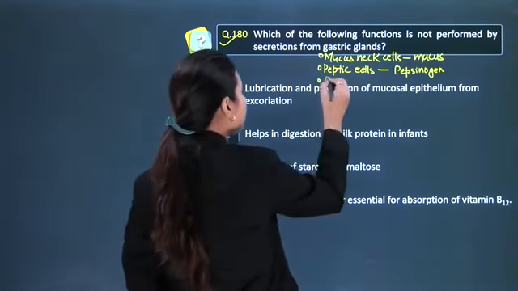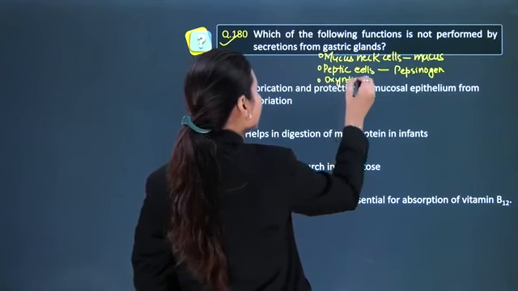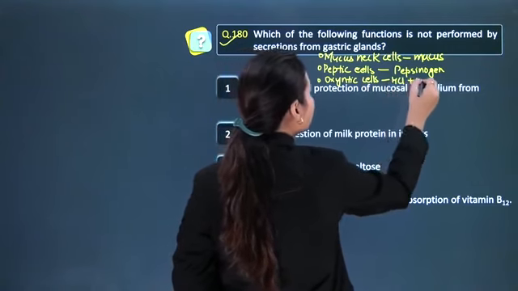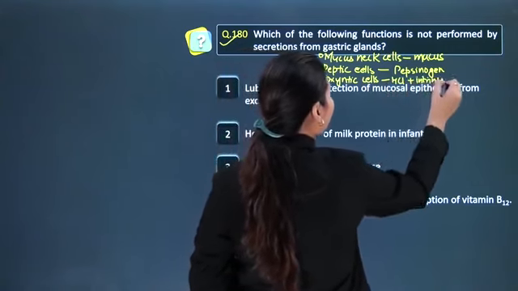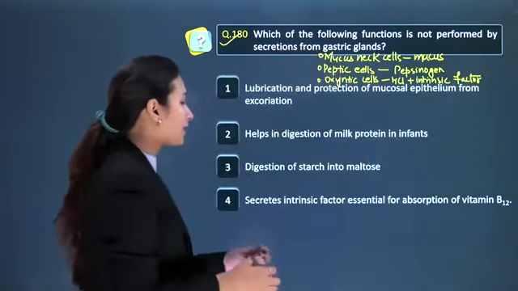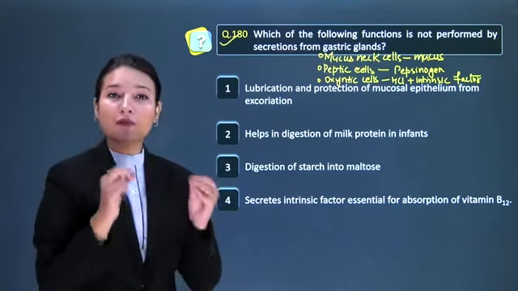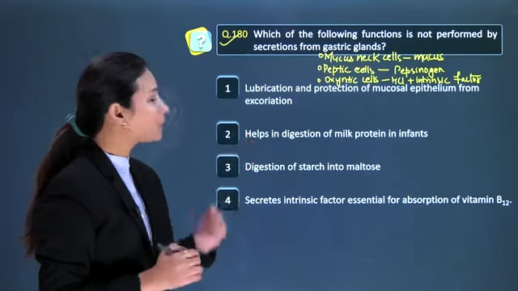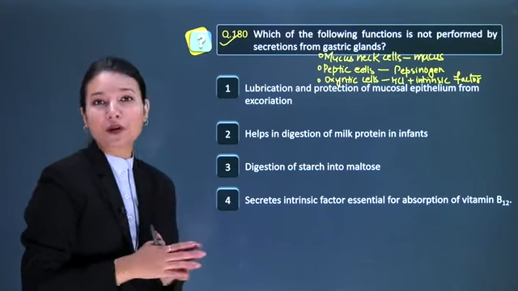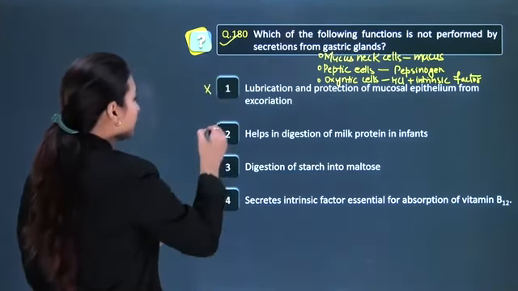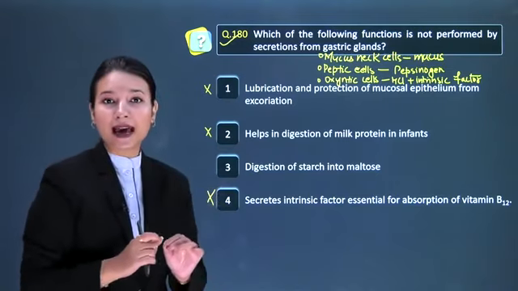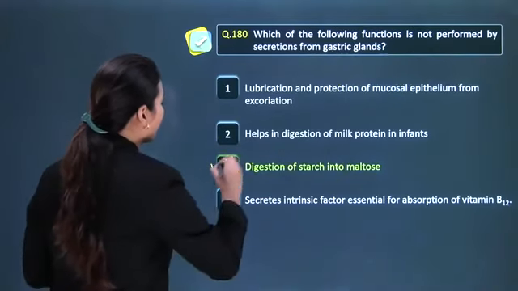Then the third category is oxyntic cells, which is responsible for secreting HCl plus intrinsic factor. This HCl provides acidic pH, and this intrinsic factor is responsible for absorption of vitamin B12. So यहाँ पे in the options given below, option number 1, 2 and 4 are actually functions of the secretion from gastric glands. So 1, 2 and 4 गलत हो गए, and as there is absence of starch digesting enzyme, so our correct answer here is option number 3.